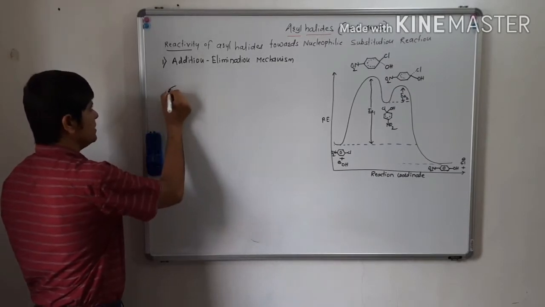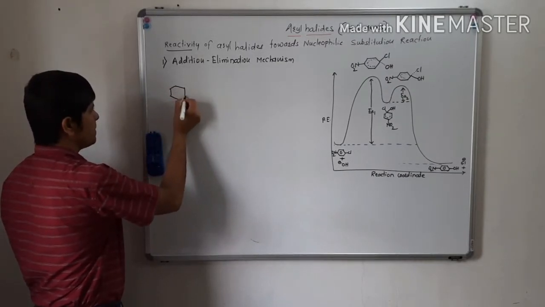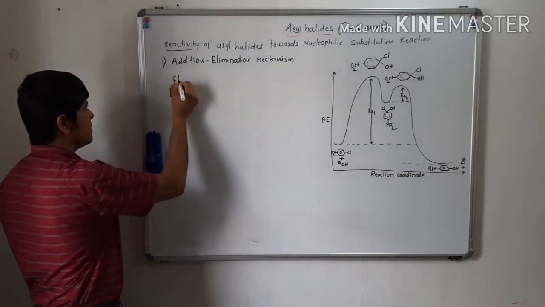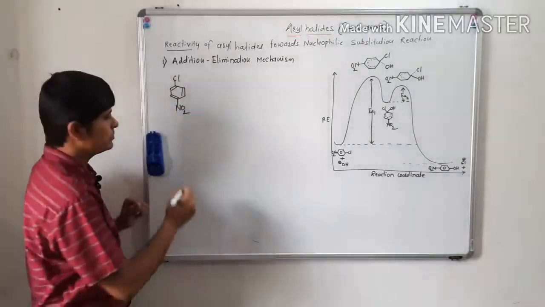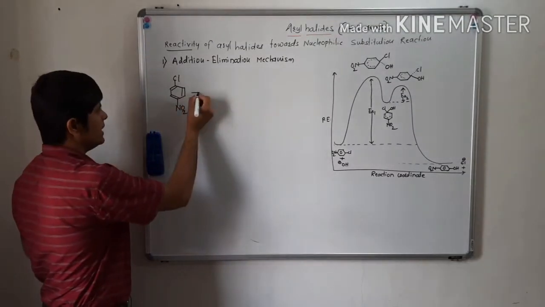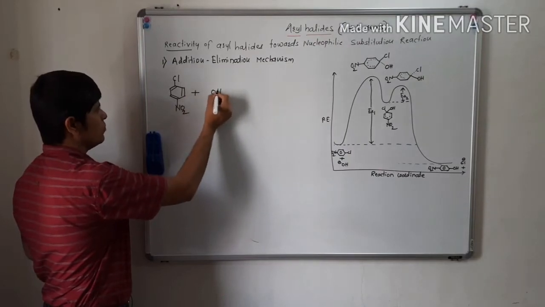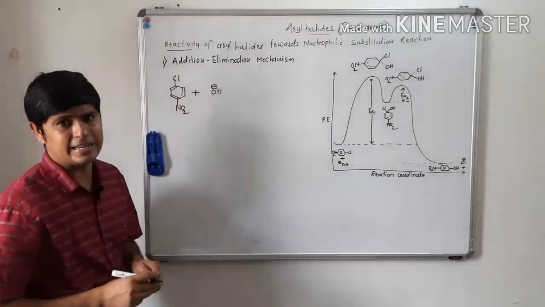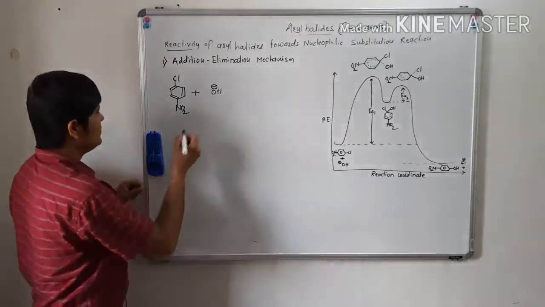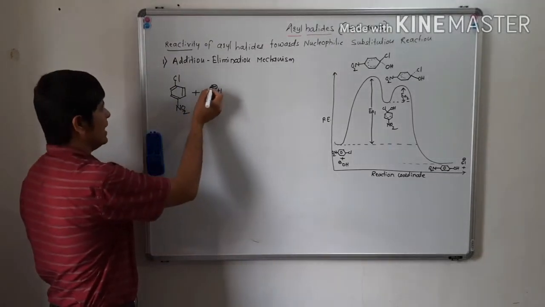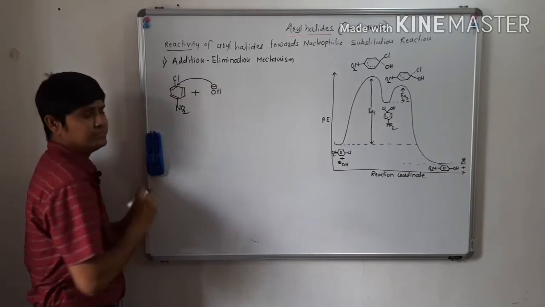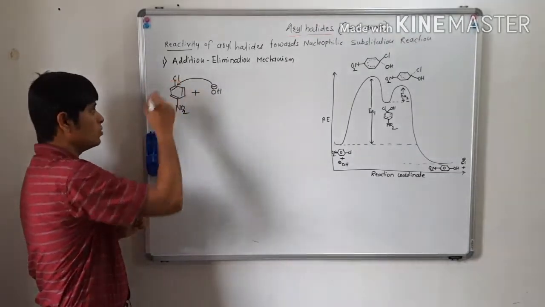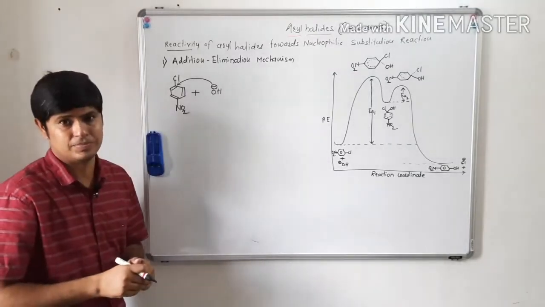See, we will take an example. Para-nitrochlorobenzene. When we react para-nitrochlorobenzene with a hydroxide ion, this hydroxide ion will attack the carbon atom to which this chlorine atom is attached.